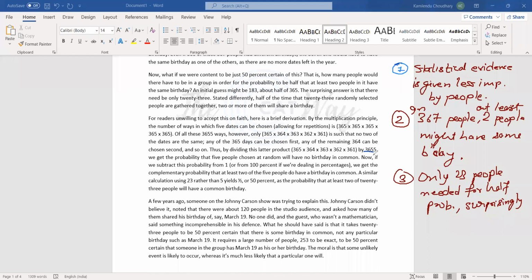Thus by dividing this latter product, we get the probability of 5 people chosen at random having no birthday in common. So these people would have no birthday in common.